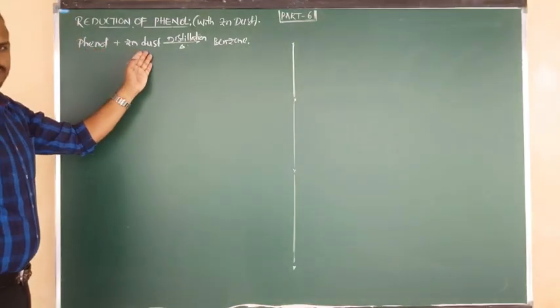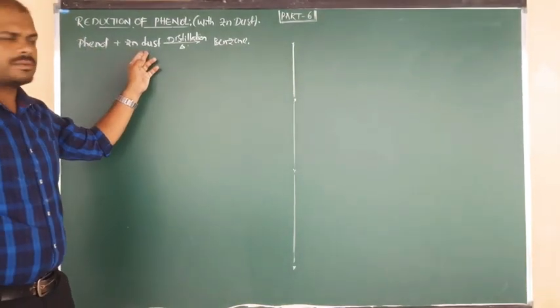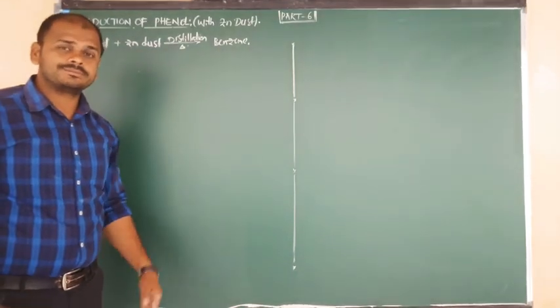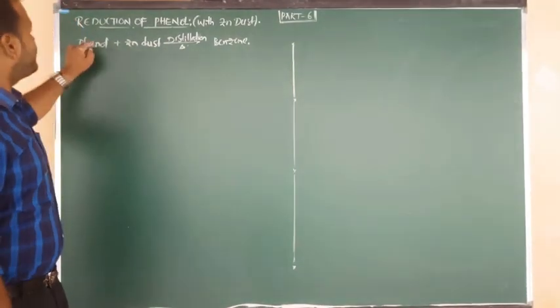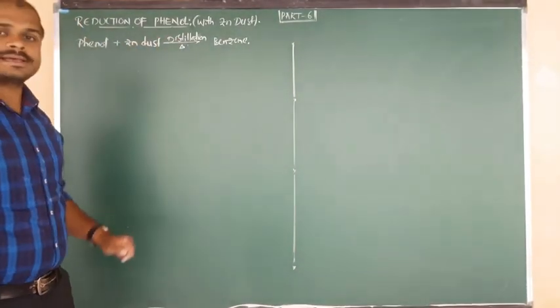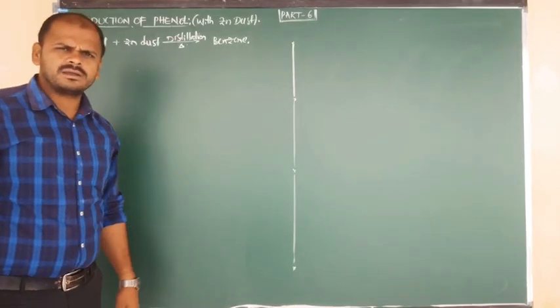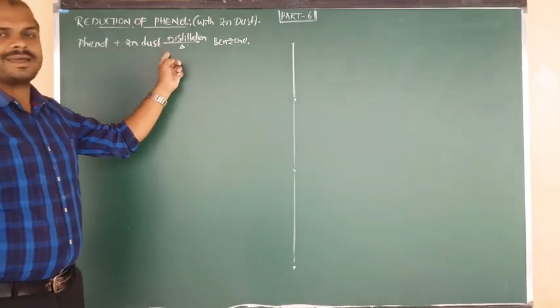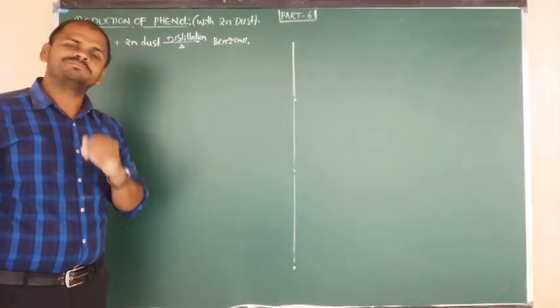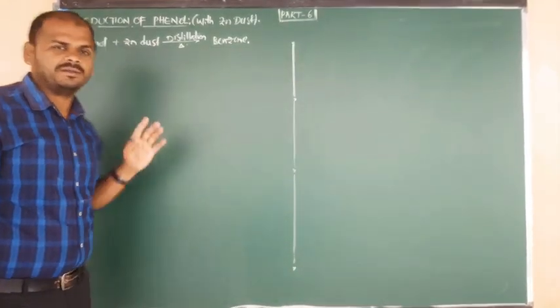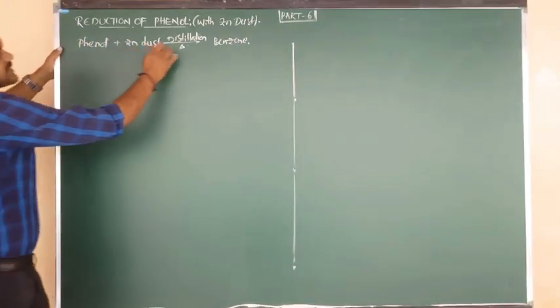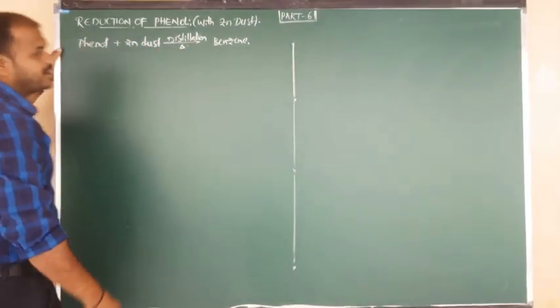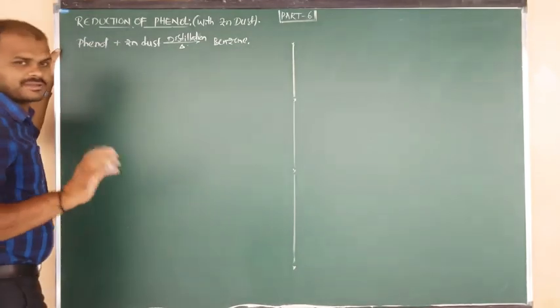Phenol on reduction with zinc dust gives benzene. Otherwise you can say phenol on distillation with zinc dust gives benzene. Otherwise you can say phenol on reaction with zinc dust gives benzene. Anyway you can write the statement. Statement was over. Now I am going to write the reaction.